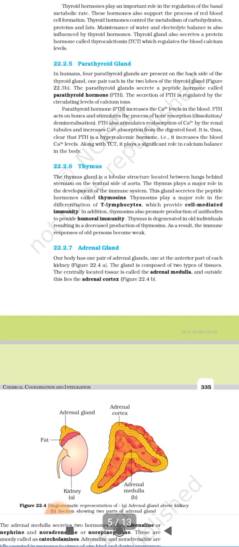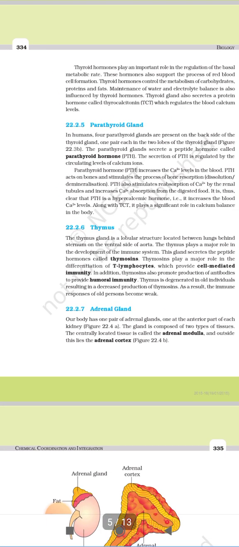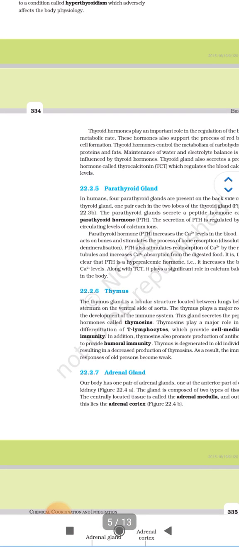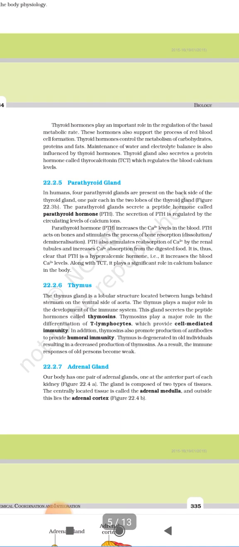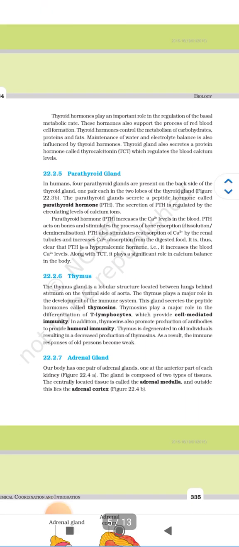called parathyroid hormone. The secretion of PTH is regulated by the circulating levels of calcium ions. Parathyroid hormone increases the calcium levels in the blood. PTH acts on bones and stimulates the process of bone resorption, that is dissolution or demineralization.